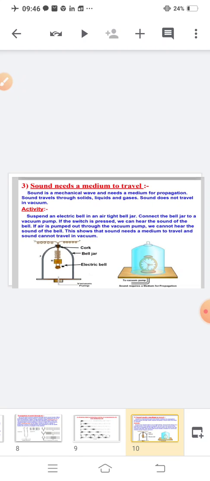Suspend an electric bell in an airtight bell jar. Connect the bell jar to a vacuum pump. If the switch is pressed, we can hear the sound of the bell. If the air is pumped out through the vacuum pump, we cannot hear the sound of the bell. This shows that sound needs a medium to travel, and sound cannot travel in a vacuum. Clear?